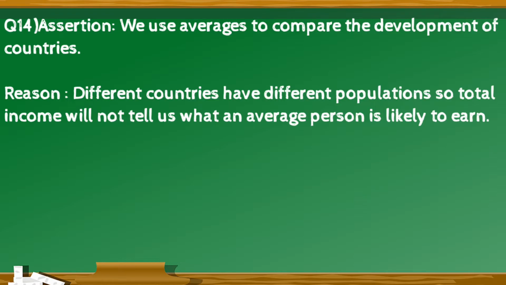Question 14. Assertion: We use averages to compare the development of countries. Reason: Different countries have different populations, so total income will not tell us what an average person is likely to earn.